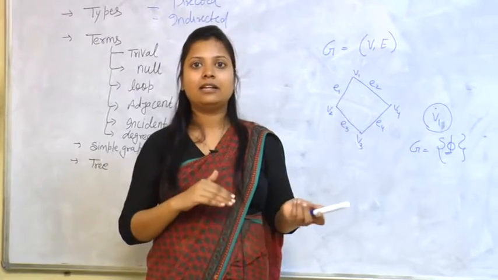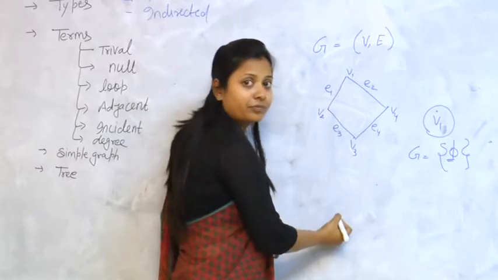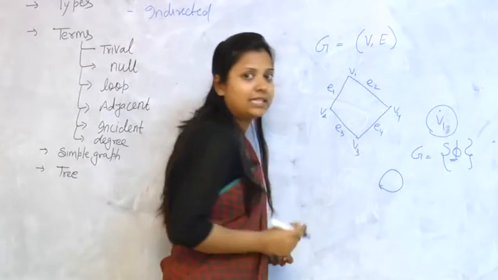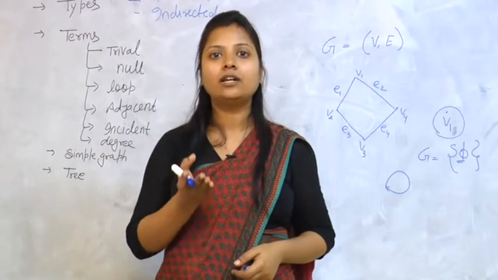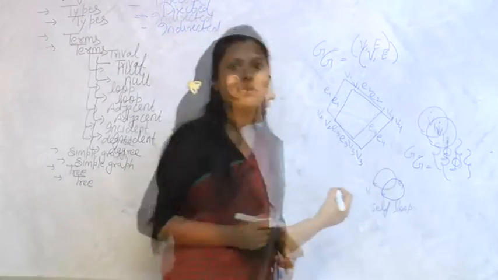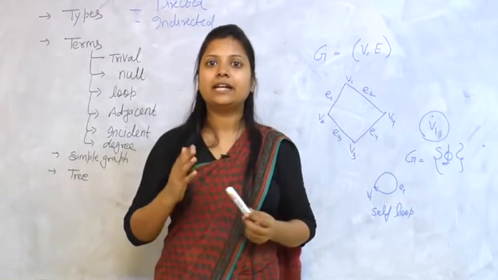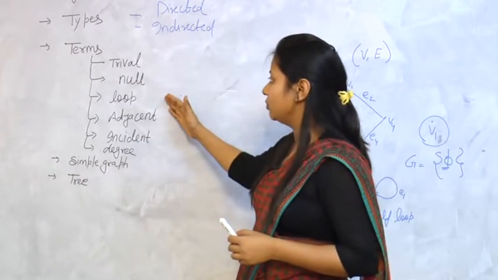Here I will represent a loop as follows: if a vertex has an edge that starts from the vertex and ends at itself, then it is called a loop, or we can also say a self loop. So a self loop has one vertex and an edge that ends at itself. It is called a self loop or loop.